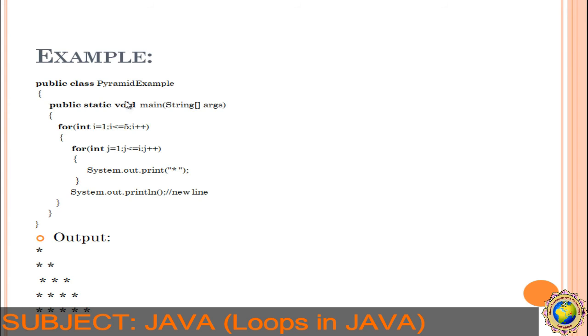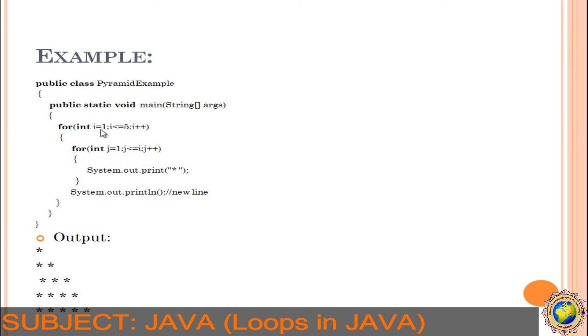In this example we have taken the initial value int i = 1, i <= 5 and i++. For the inner loop, for int j = 1, j <= i and j++. So what will happen?